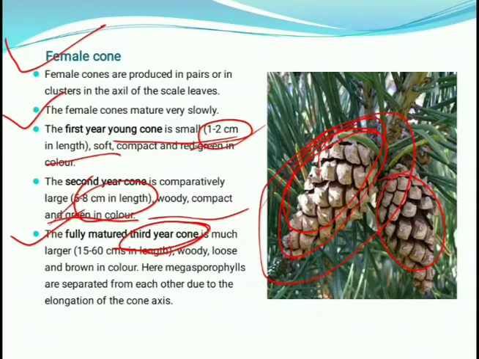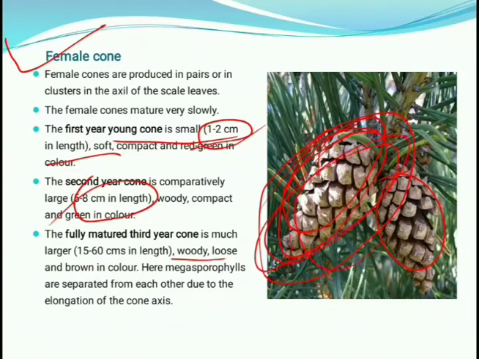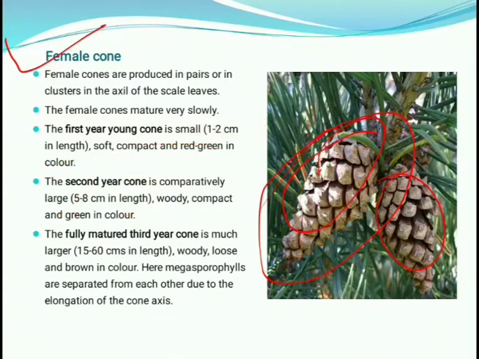Okay, in the third year the cone is much larger, 15 to 16 centimeters. You can see this is 15 to 16 centimeters, woody, loose, and brown in color. Here you can see the megasporophyll, which is one structure.